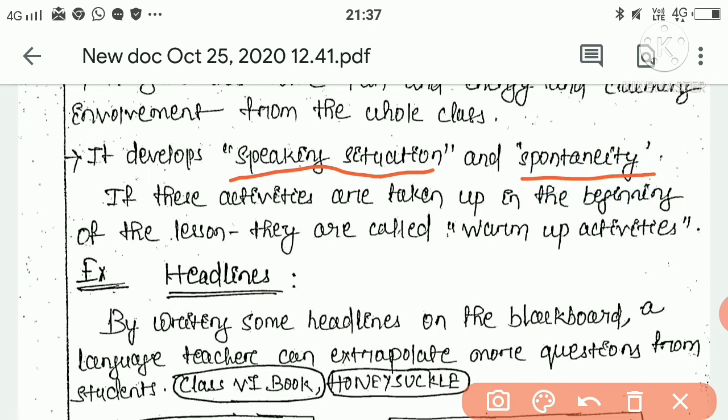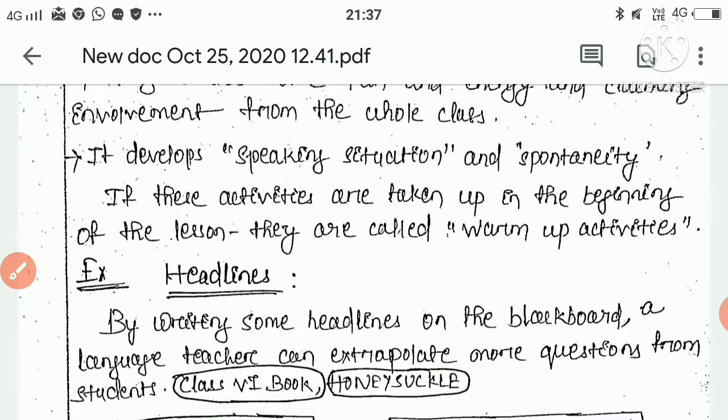You have to note down the points and all the lines in your notebook. Please take your pen and notebook simultaneously. When I am dictating all the points, you should take notes. If these activities are taken up in the beginning of the lesson, they are called warm-up activities. So already I have discussed the warm-up activities.